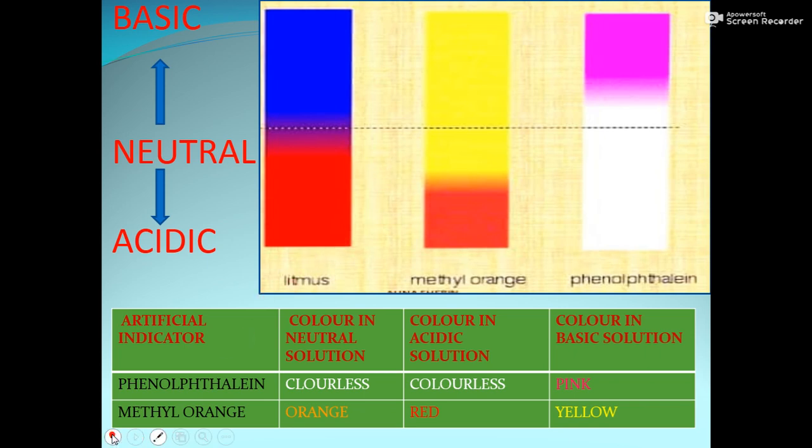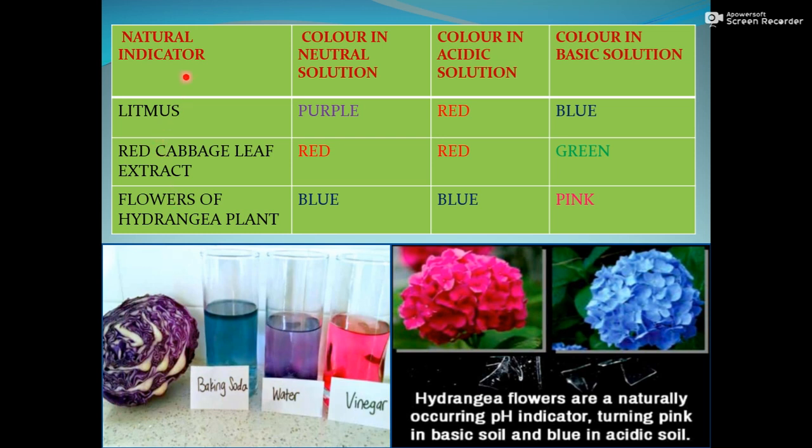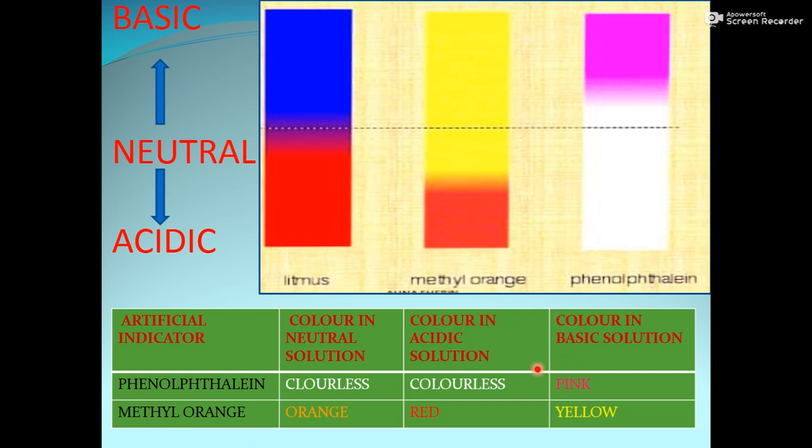In the previous slide, this is the table of natural indicators, and in this slide, this is the table of artificial indicators. So I think now you know the indicators which indicate the acidic or basic nature of a substance without tasting it. This is very important that we are not tasting the substance. Without tasting we can say this.